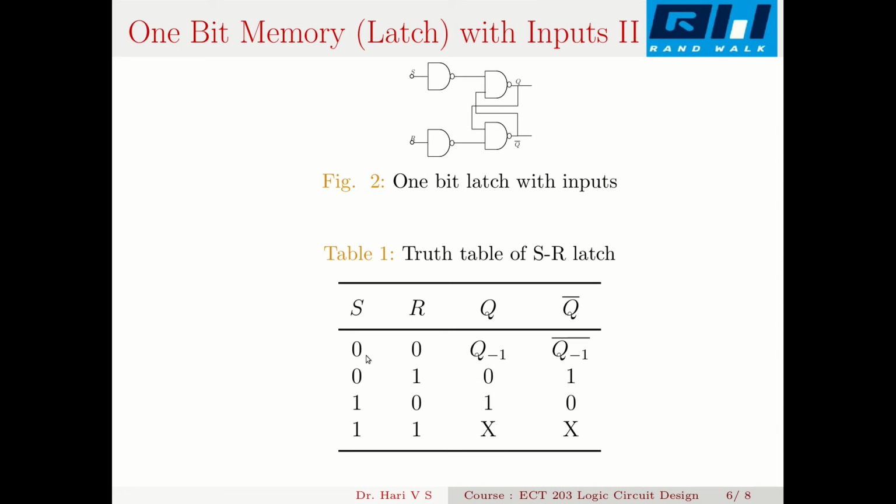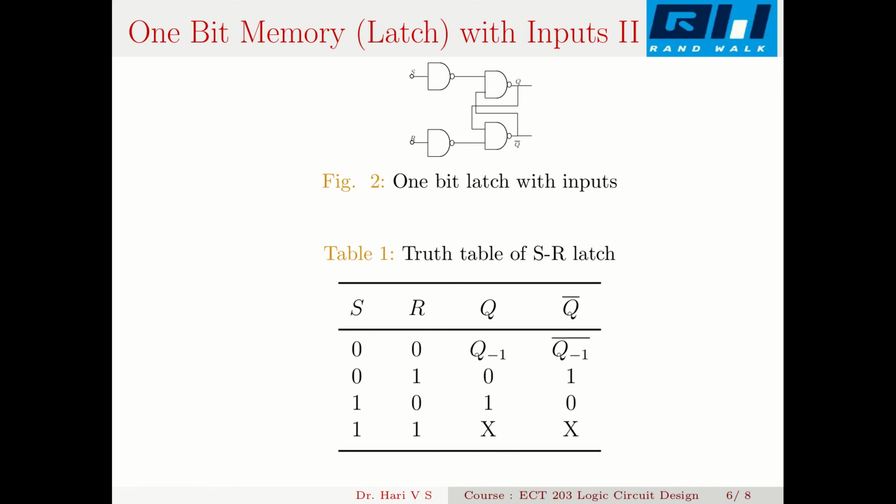Now we haven't discussed the case S equal to 0, R equal to 0. When S equal to 0, R equal to 0, the outputs of both inverters are high. So the output of this NAND will be Q bar and 1 whole complement, that's Q. And this output will be Q and 1 whole complement, that's Q bar. Now it remains in the previous state. There is no change in output. Whatever signal was there in Q and Q bar, that stays there. It remembers the previous state. With S equal to 0, R equal to 0, this latch remembers the previous state.